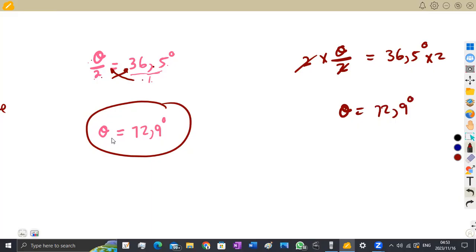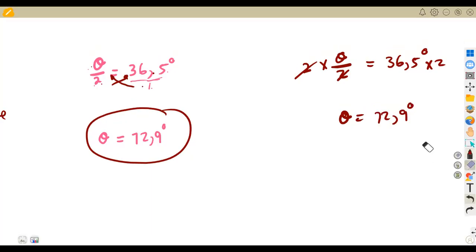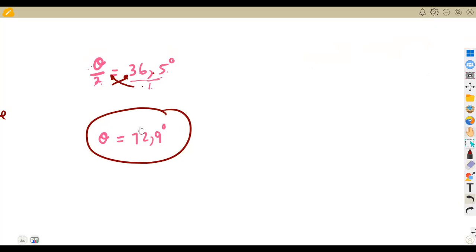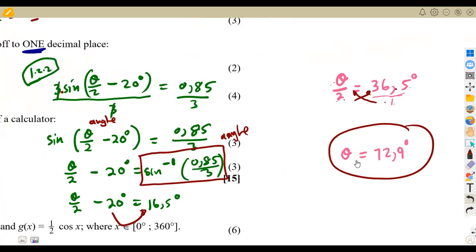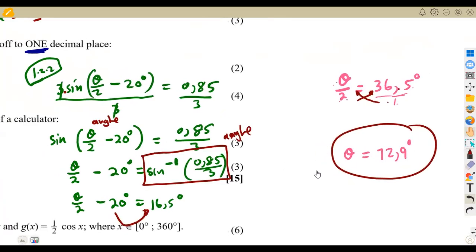So as you can see on your calculation, as long as you are working with an equation, you can simplify it the way that you understand, because this one is now an equation. You are now solving for theta. To find the value of the unknown is to solve. All right, so that was our question